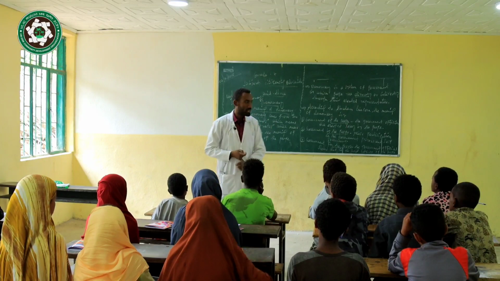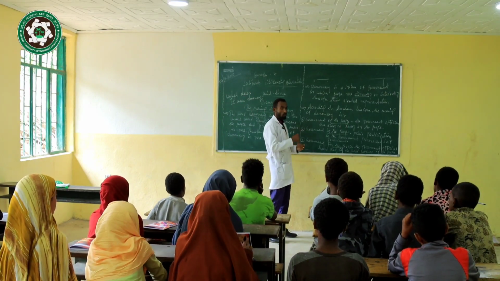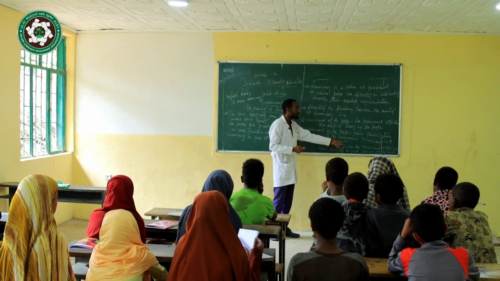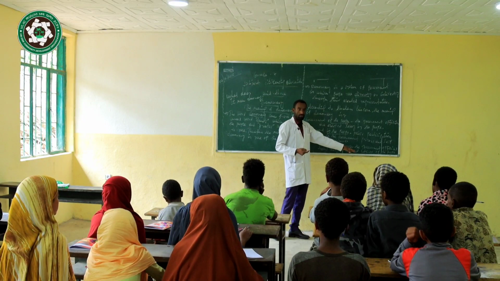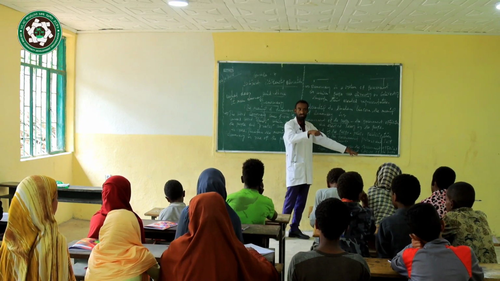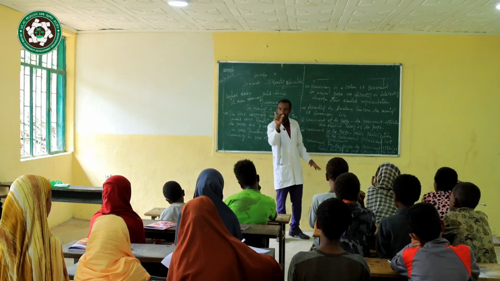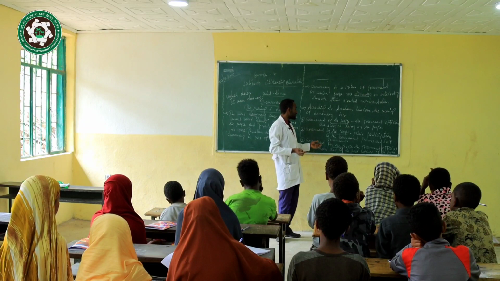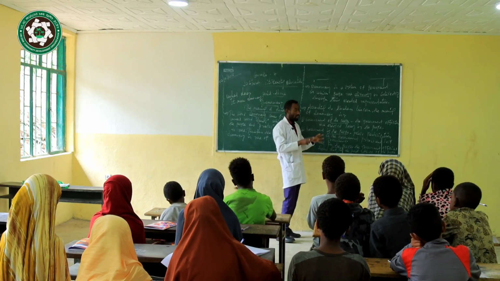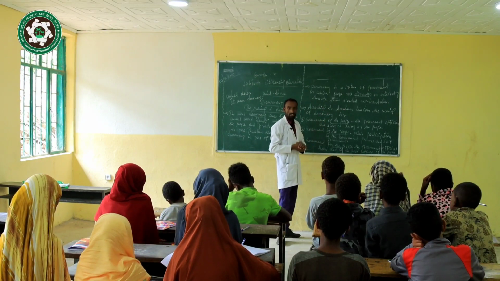The last one: democracy is government for the people. Look, for the people. "For" means there are government officials who should act for the best interests of the people. There are workers in the office or in the government, and those workers should achieve the interest and the goal of the community. That's simply what we can say is government for the people. This is a clear idea. That's the definition given by Abraham Lincoln.